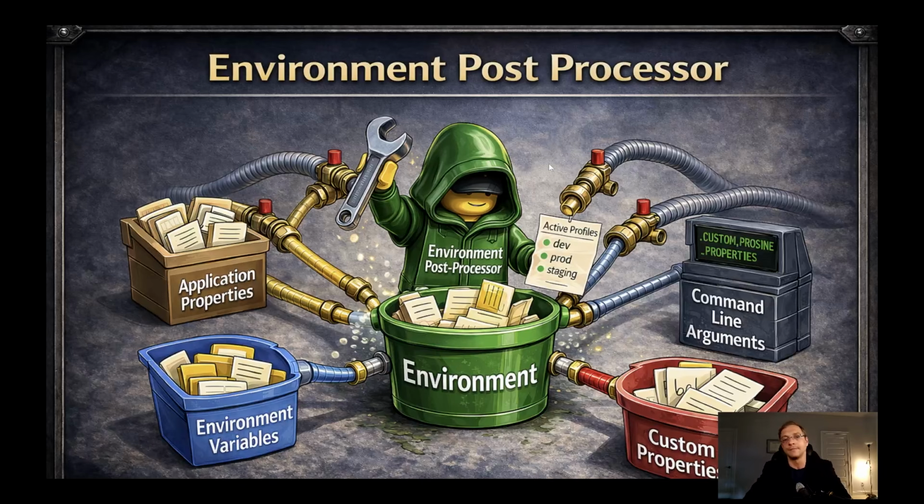And regarding the purpose of environment postprocessor, there can be an unlimited number of them. By default, if you start up a simple Spring Boot application, there will be only one, I think, which will take the standard properties from standard sources like application.properties, your profile files, properties, YAML, environment variables, command line arguments, custom properties, and so on and so on.